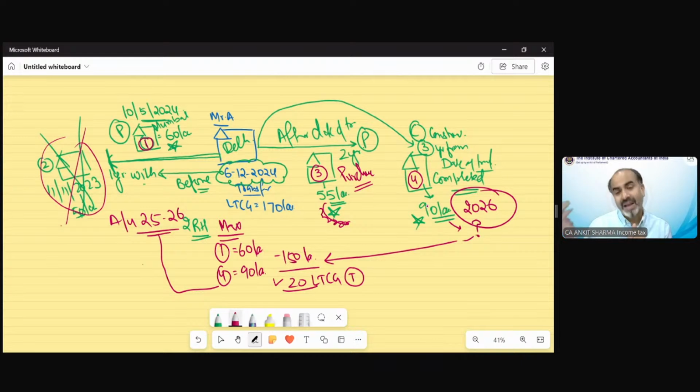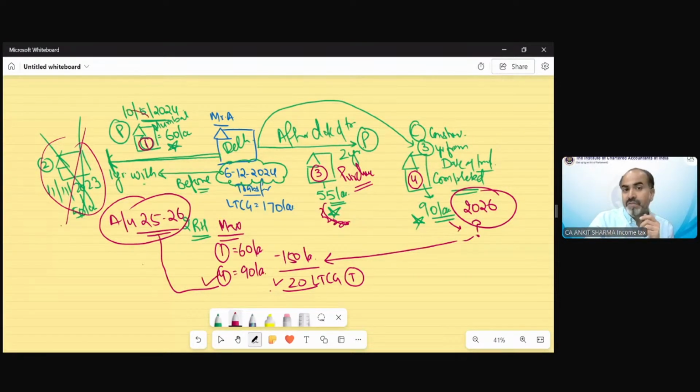Do we need to pay tax in the year we purchase or construct a new property? The answer is no. We have to calculate this gain in assessment year 25-26 only. So do I need to predict the future? Do I have a time machine in which I will sit and see what the investment value would be after 2 or 3 years? How is it possible that my future investment is treated in this year only? That is a very interesting question, and everybody should think about it. How am I going to claim this exemption?